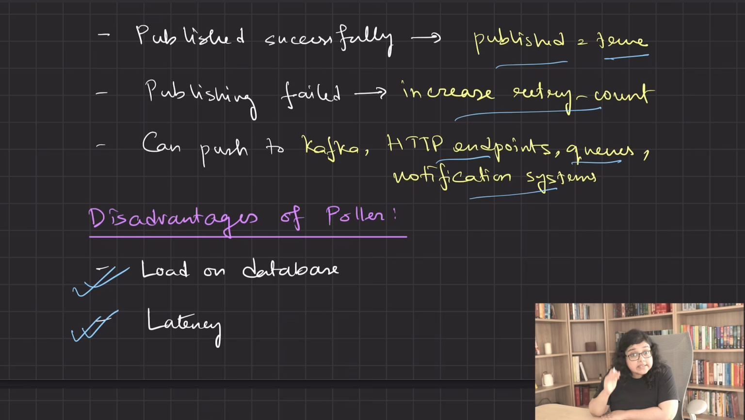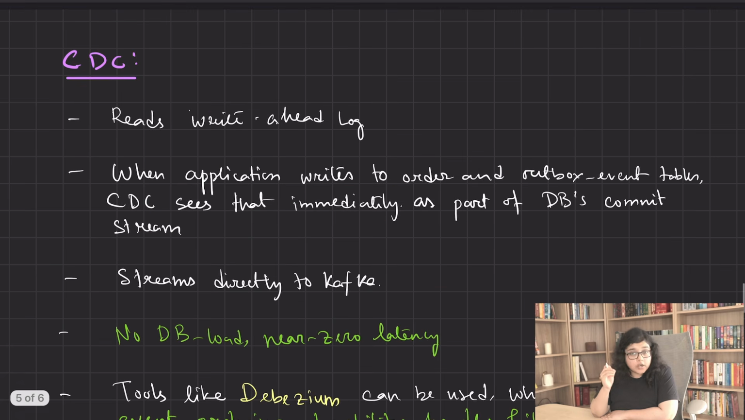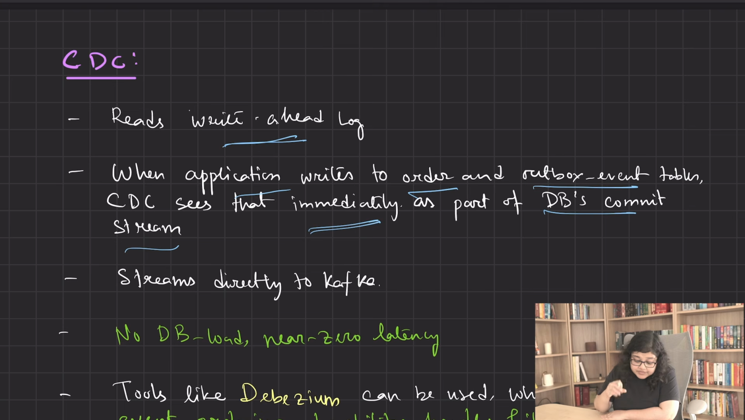And this is where CDC shines. CDC, or change data capture, reads the write ahead log, that is the internal transaction log of the database. So when your application writes to the orders and outbox events tables in a single transaction, CDC sees that immediately as part of the database's commit stream, and then it streams directly to Kafka without querying the table. This is very important, that CDC is not querying the table, it is directly streaming the event from the log to Kafka. So there is no database load and near zero latency.